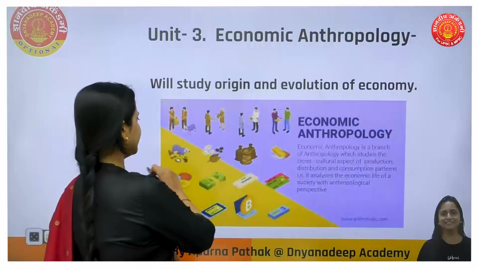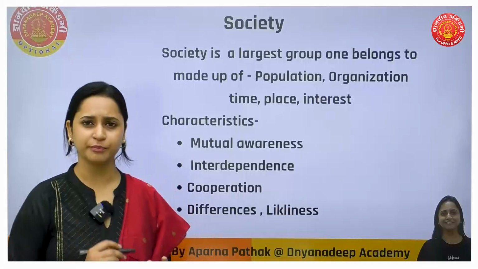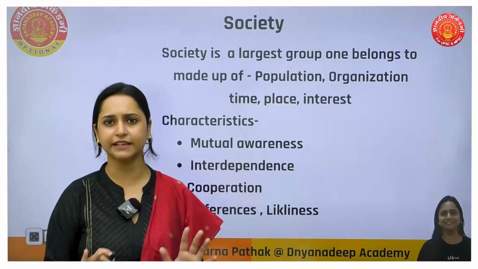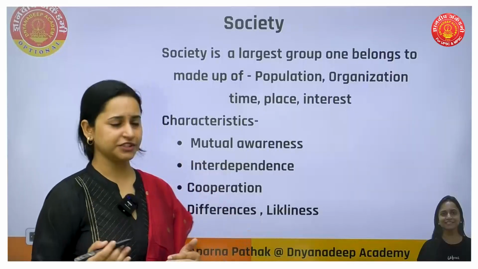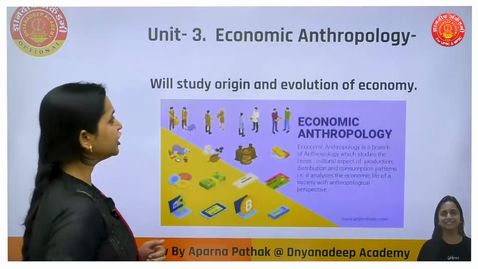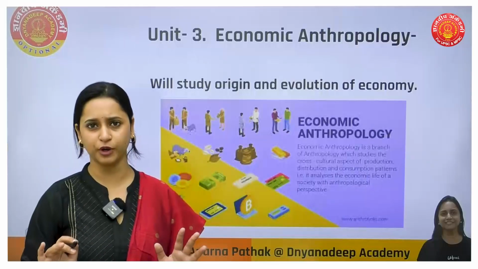So with this, we complete Unit 2, which includes marriage, family, kinship, society, culture, all those components. It's very clear, right? So we'll proceed to Unit 3. Unit 3 is economic anthropology.